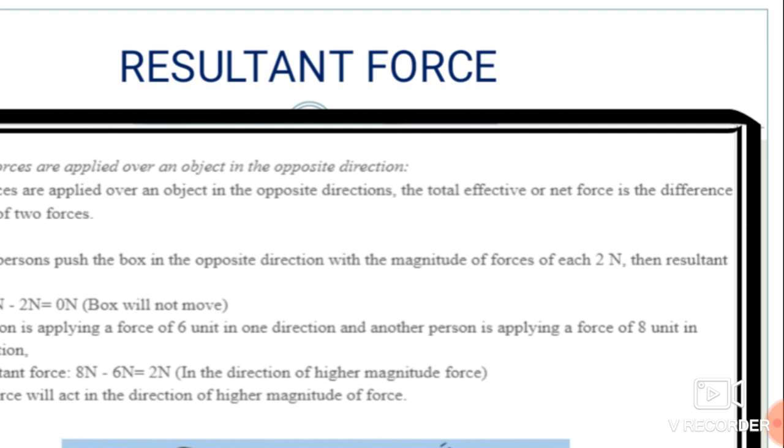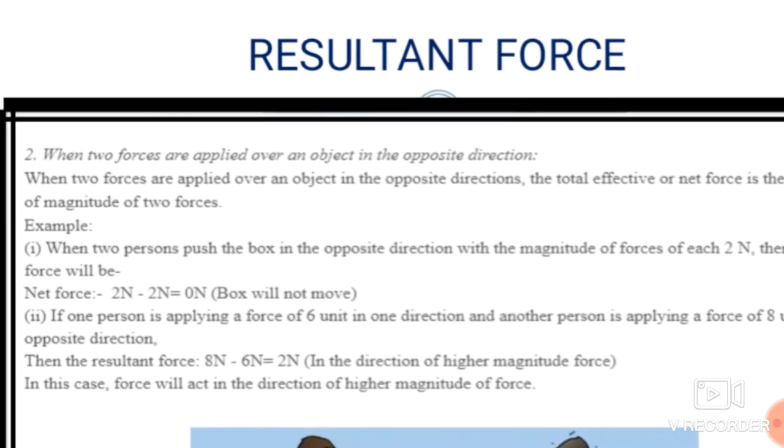At that time what will happen? The net force is equal to the difference between these two forces, 2 Newton minus 2 Newton, which is 0 Newton. So the box will not move, because forces act there but no motion is caused.